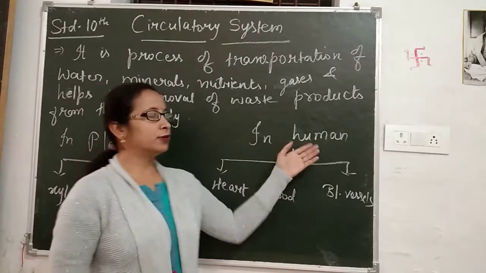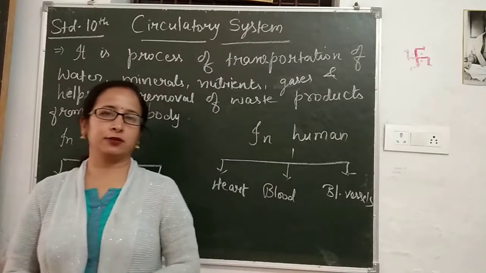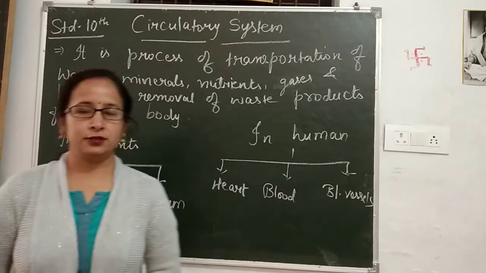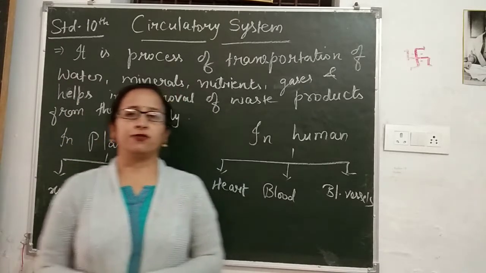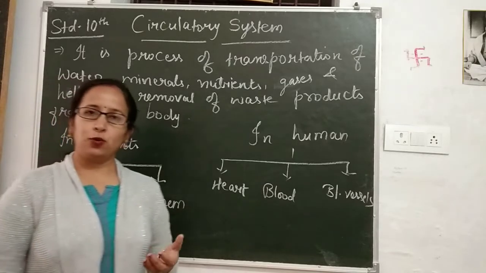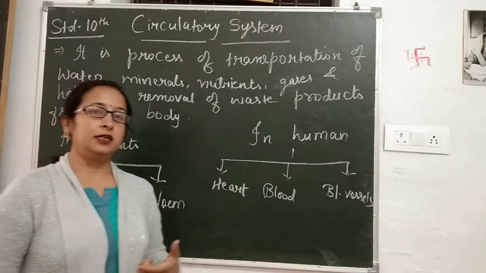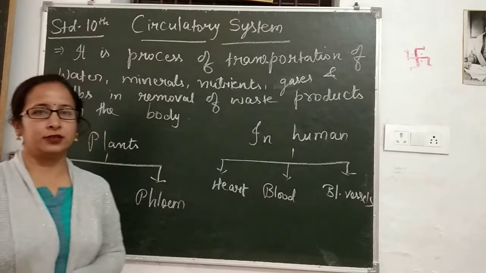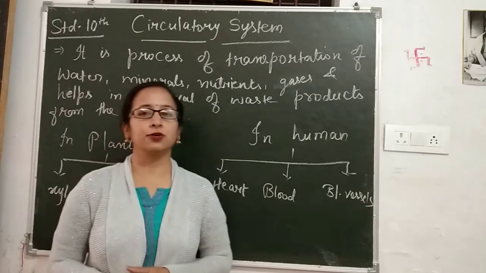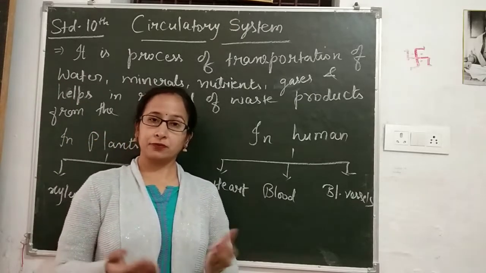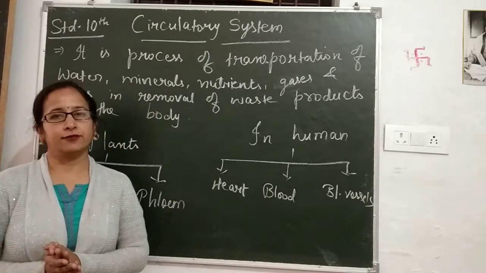Next, if we talk about circulation in human beings, students, you might know there are two types of circulation. First is the open circulatory system, open circulation, and second is closed circulation. There is a difference between them. Open circulation takes place in lower organisms in which blood directly comes in contact with the body parts.